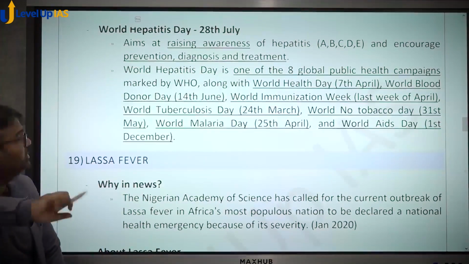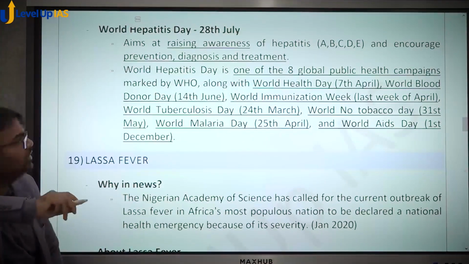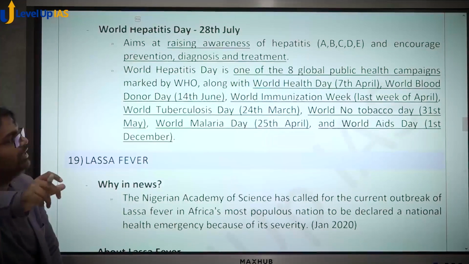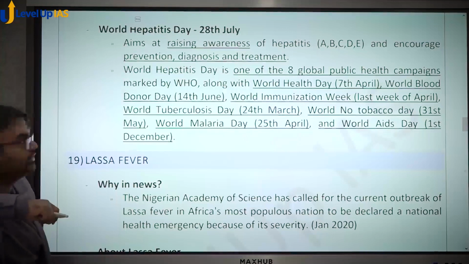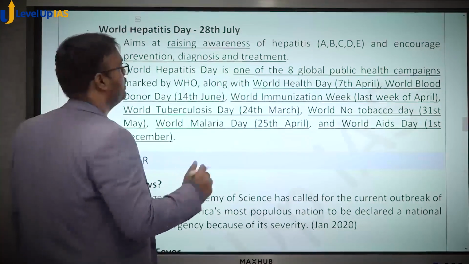Now, there's a fact that you should know. There are 8 health related campaigns which WHO runs, and one of them is hepatitis: World Hepatitis Day on 28th July. There are other 7 campaigns.